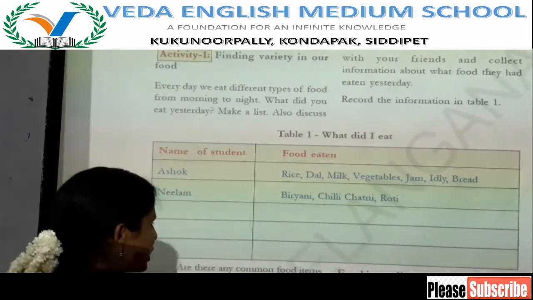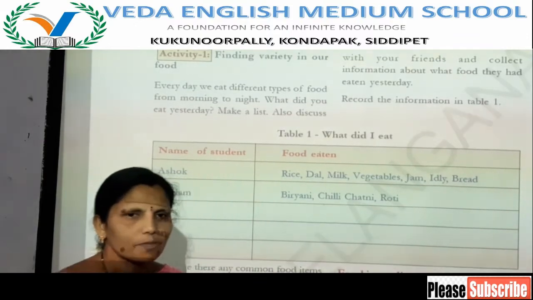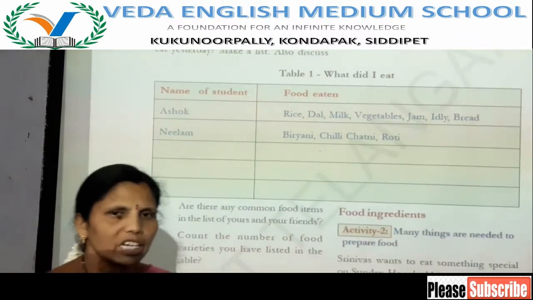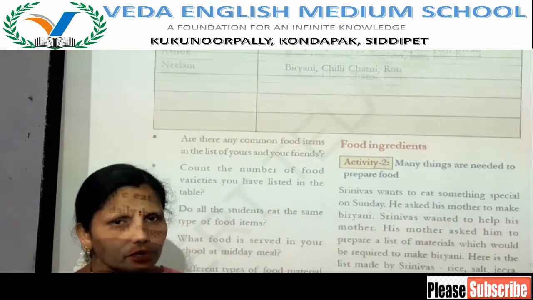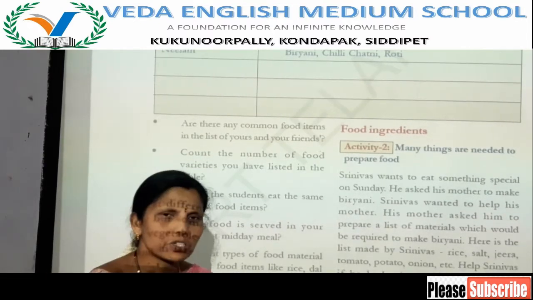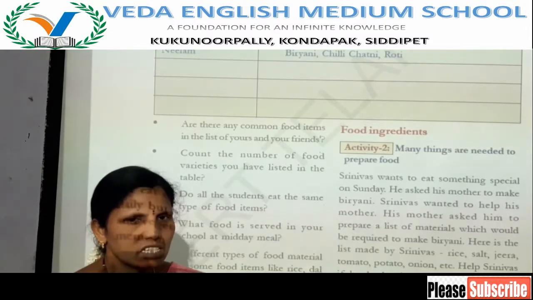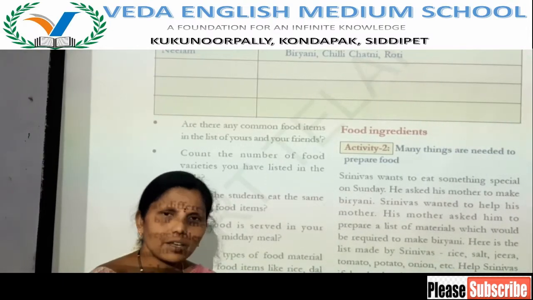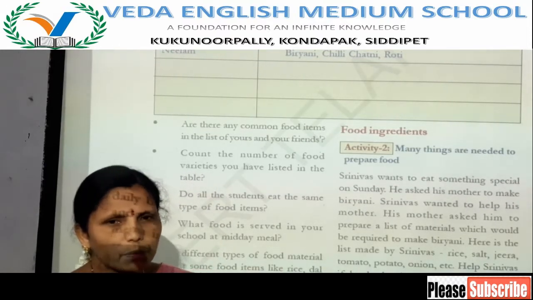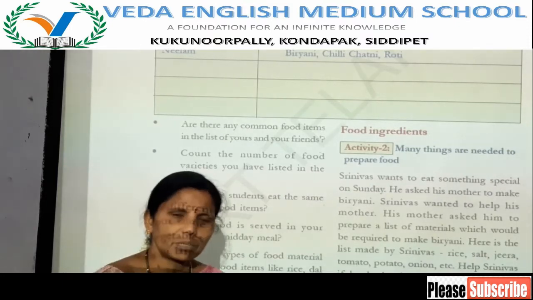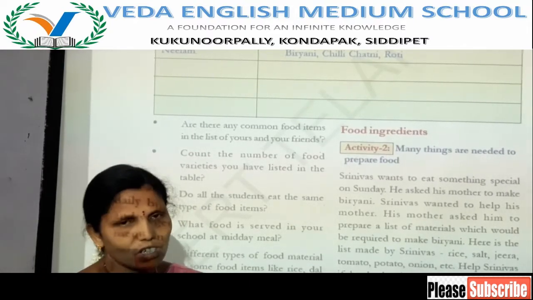Okay children, so what are the food ingredients? Do you know what the ingredients are? To make tomato curry, what do we need? Tomatoes, oil, onion, jeera, mustard seeds, black gram seeds, Bengal gram seeds, chili powder, turmeric powder, salt, ginger garlic paste, water, coriander powder, coriander leaves, curry leaves also.